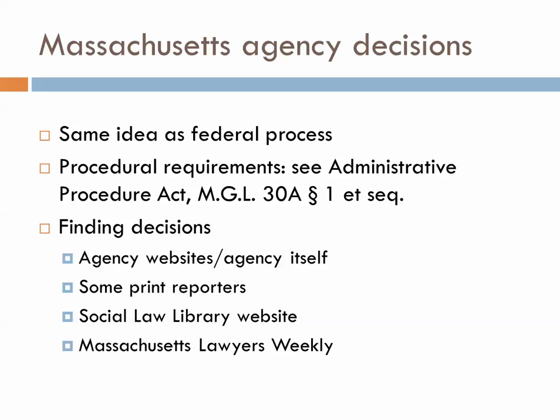In terms of finding decisions, we're going to look to some of the same sources: agency websites, some print reporters. In Massachusetts, there's a collection or a specific site. The Social Law Library databases contain a number of different administrative agency decisions. One final place you could look for agency decisions, or at least a mention of the agency decisions, is Mass Lawyers Weekly.